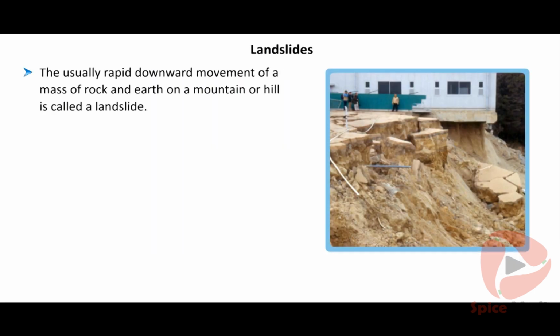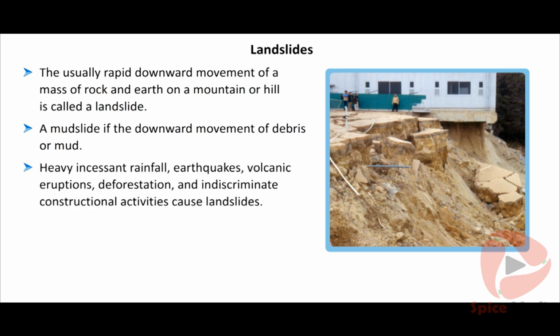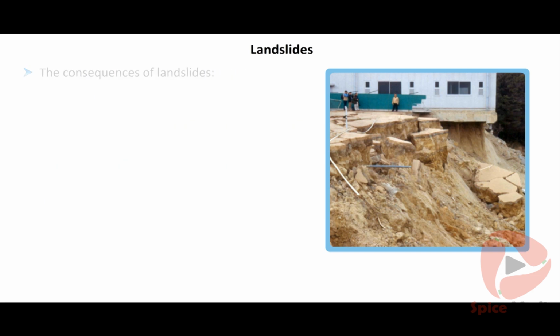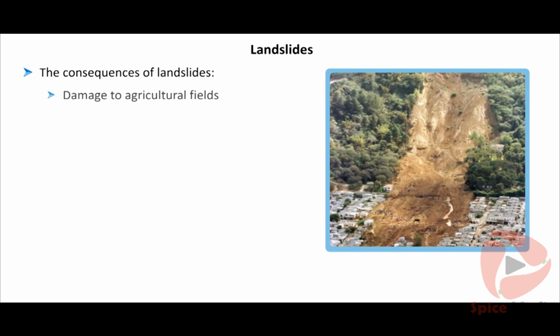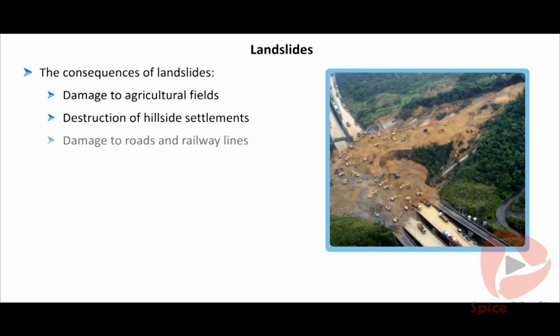Landslides. The usually rapid downward movement of a mass of rock and earth on a mountain or hill is called a landslide. A mudslide is the downward movement of debris or mud. Heavy incessant rainfall, earthquakes, volcanic eruptions, deforestation, and indiscriminate constructional activities cause landslides. The consequences of landslides are damage to agricultural fields, destruction of hillside settlements, damage to roads and railway lines, change in the direction of surface runoff.